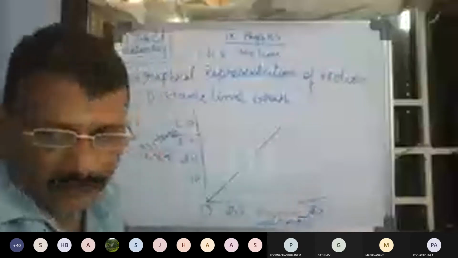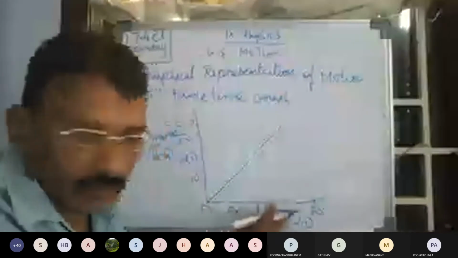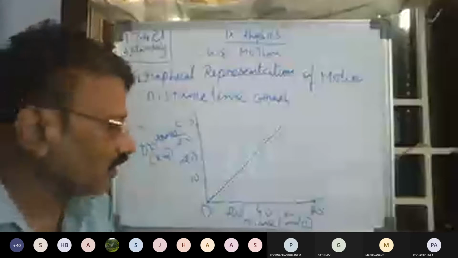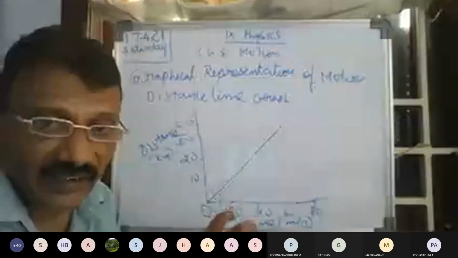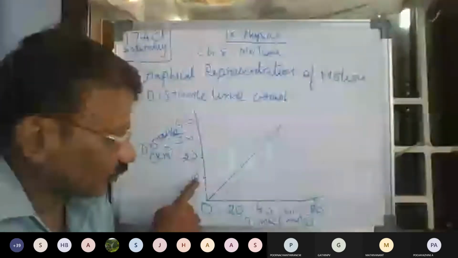Suppose you're taking seconds, you can take 2 seconds, 3 seconds, 4 seconds like this. Suppose you're taking hours, you can take 1 hour, 2 hours, 3 hours, 4 hours. Depending upon the given data, they can change these values here. But whatever it may be, we can get clear data.